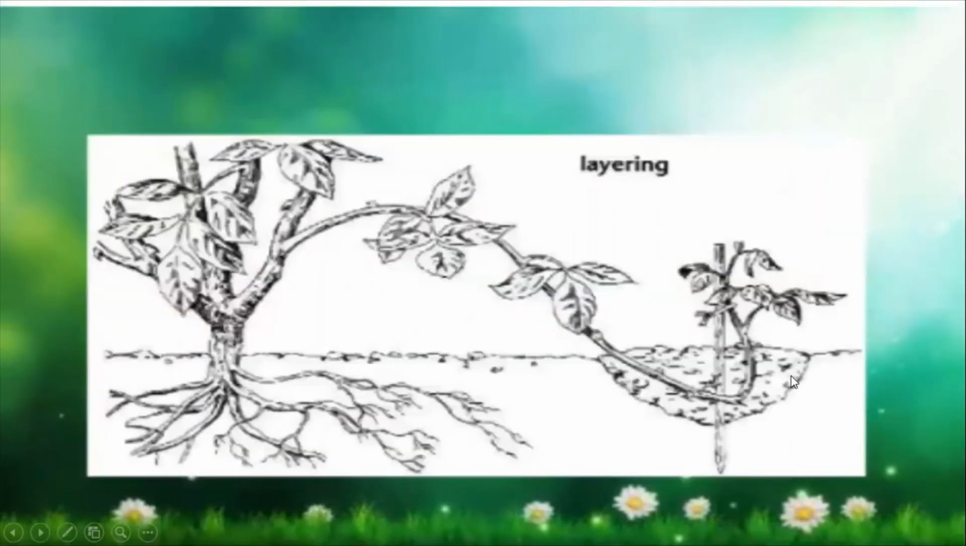Okay. Now coming to the layering. What we have seen over here is that already a plant is there. One branch comes and reaches the ground, and from there it will start making roots and start forming a new plant. Can you give me one very good example of layering? Which plant or tree shows layering?